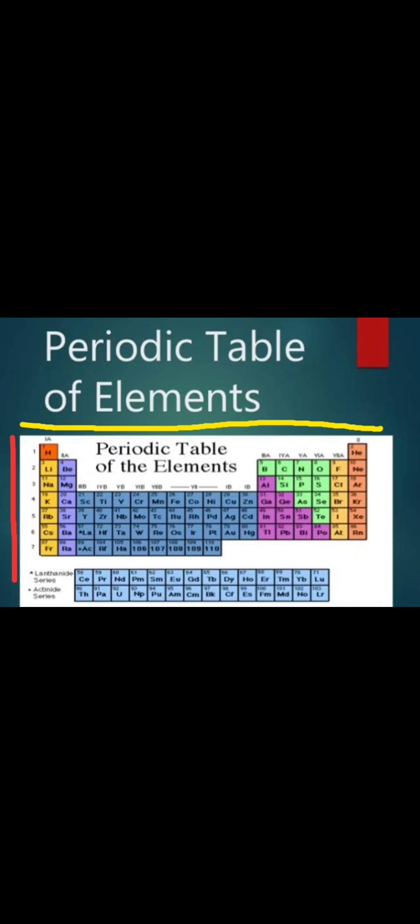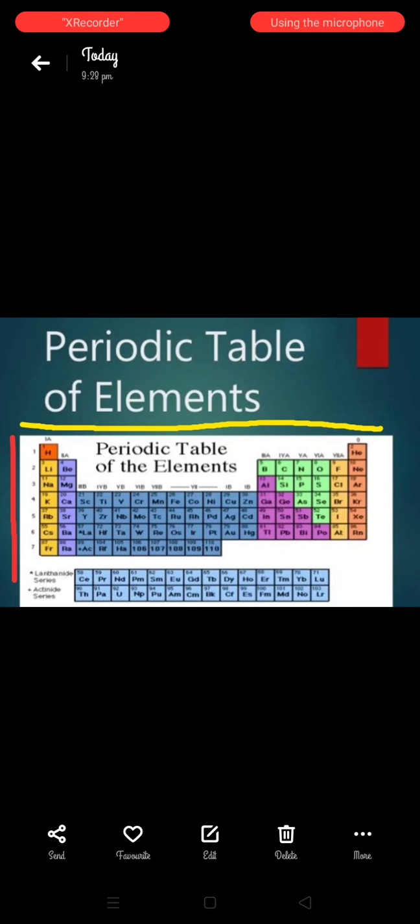Like I have told you, elements are classified into metals, non-metals and metalloids. See this, metals are there, non-metals are there, and metalloids. Tomorrow we will learn about metals, non-metals and metalloids, and in this periodic table I will tell you where the metals are placed, where the non-metals are placed, and where the metalloids are present. This is the small introduction to the chapter metals and non-metals.